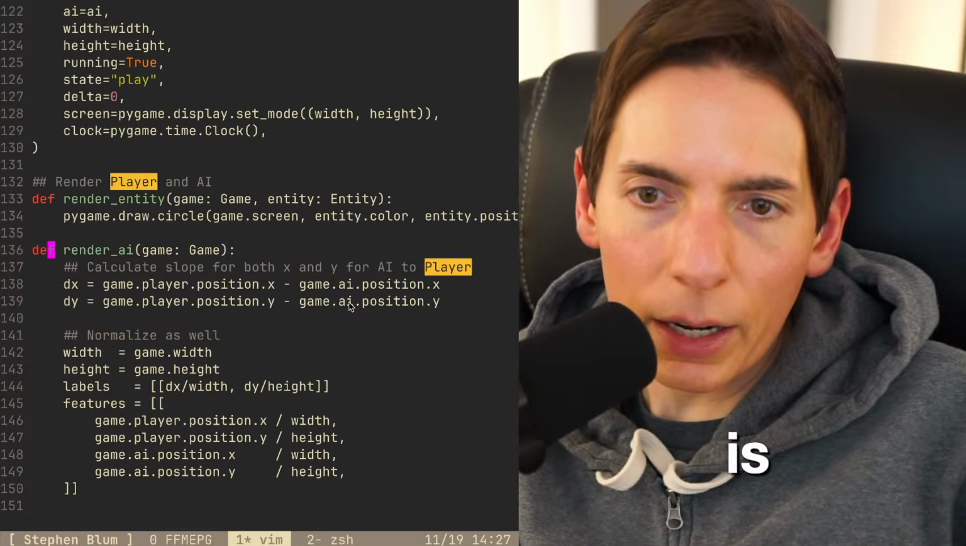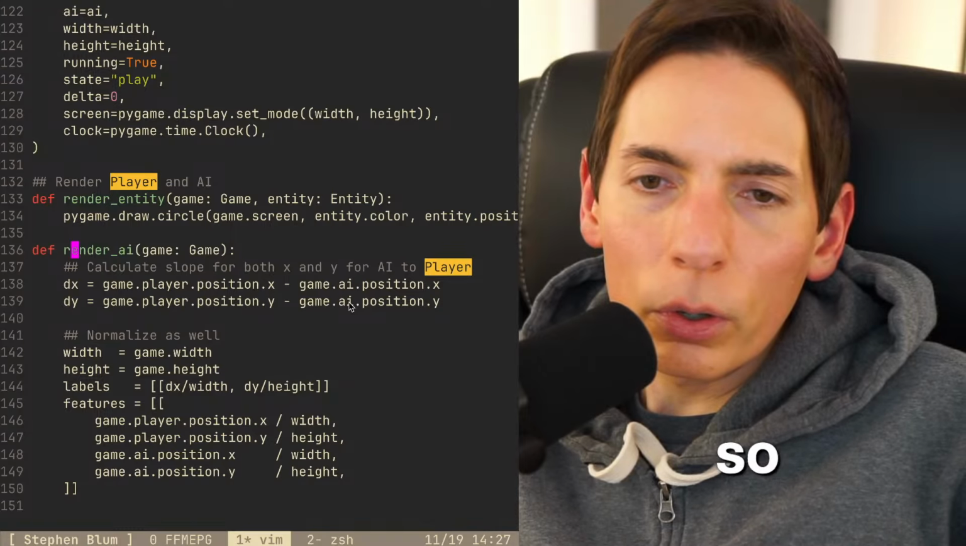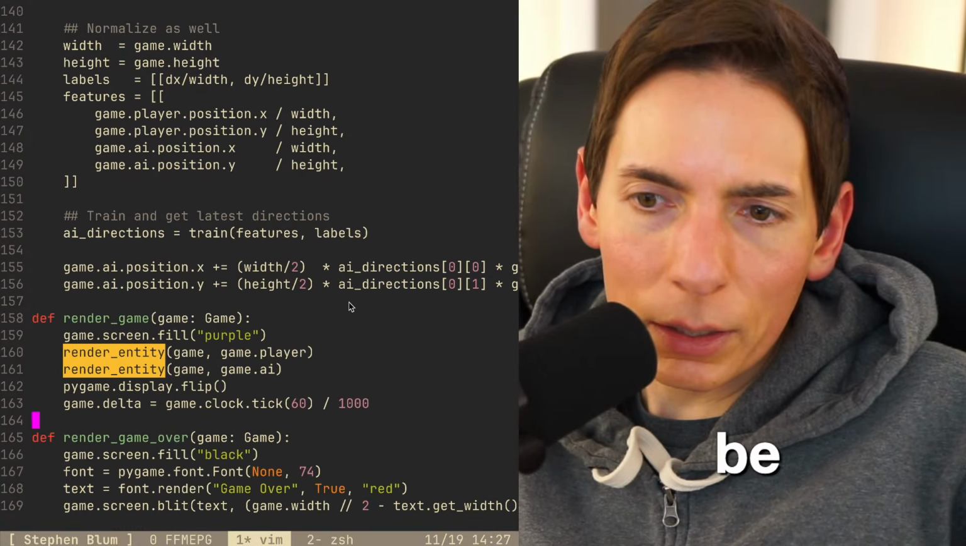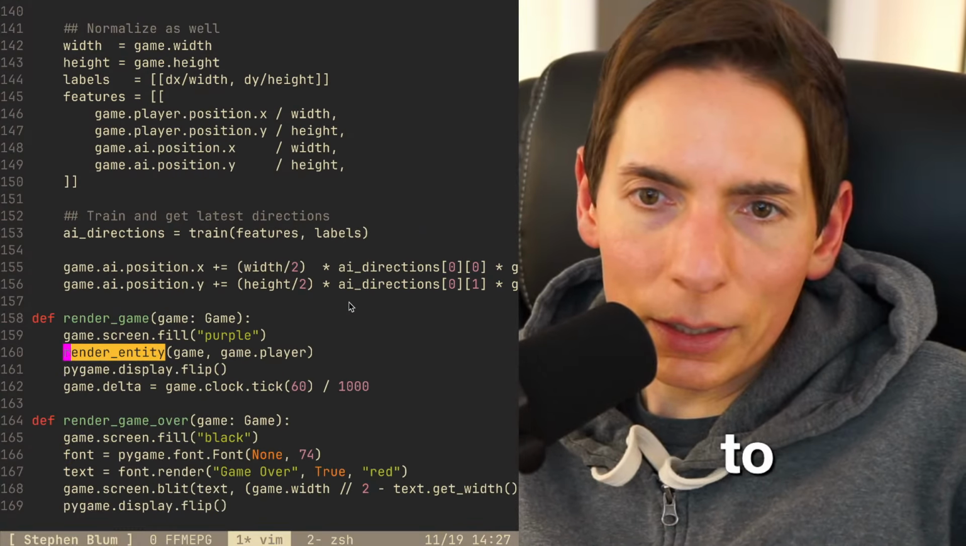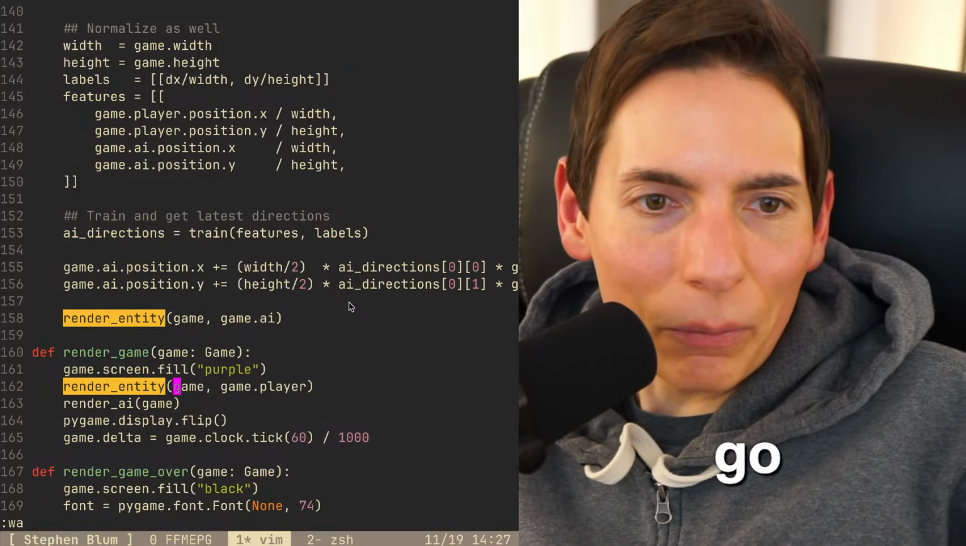This is render AI, okay. So render entity is going to be, this needs to be here. So I think what we've got to do is this. There we go. So we render the entity there, and then we do render AI game. Perfect. There we go.